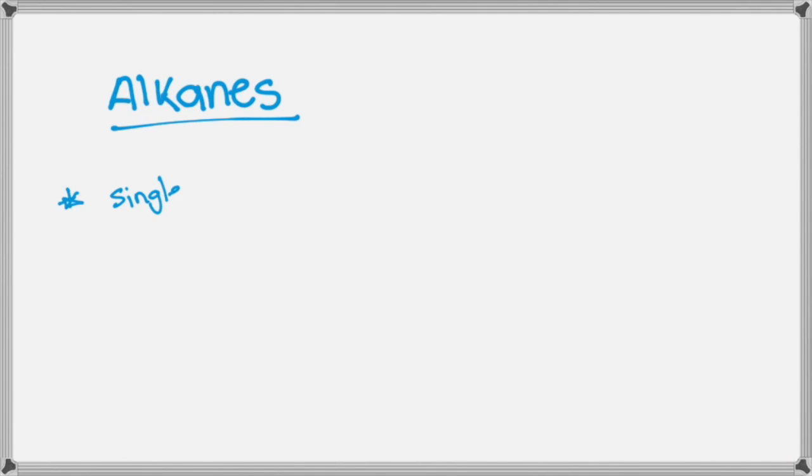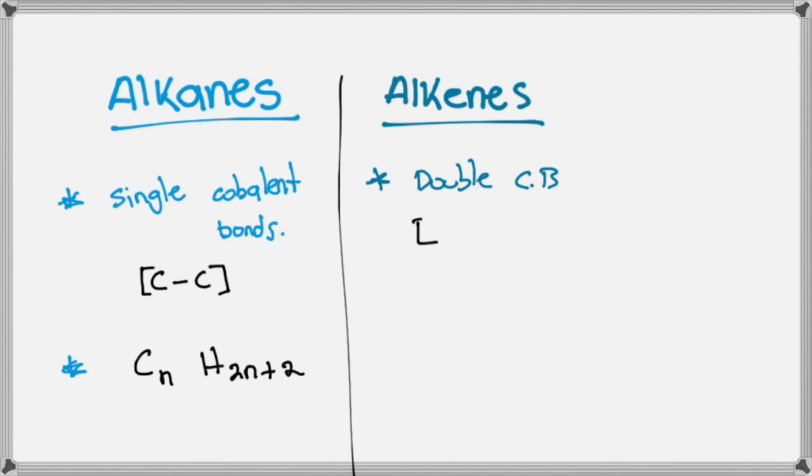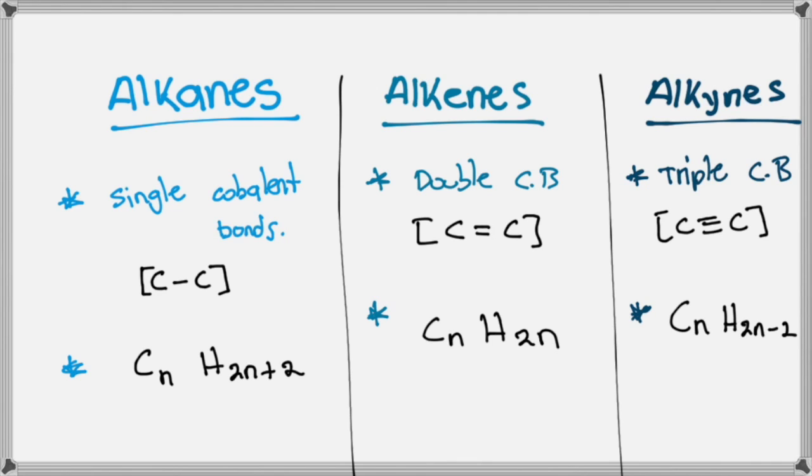Okay, now that we have covered all of the most important information, let's recap what we have gotten so far. We talked about alkanes, which have only single bonds and have a general formula of CnH2n+2. We also have alkenes, which have double covalent bonding, and their general formula is CnH2n. And lastly, we have alkynes, which are compounds that have triple covalent bonds, and their general formula is CnH2n-2.